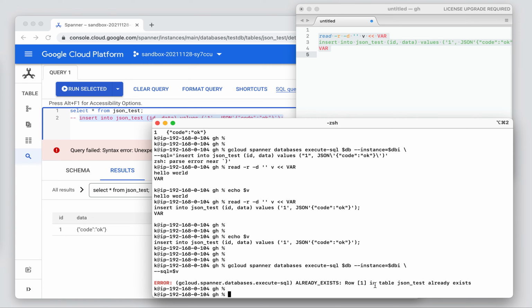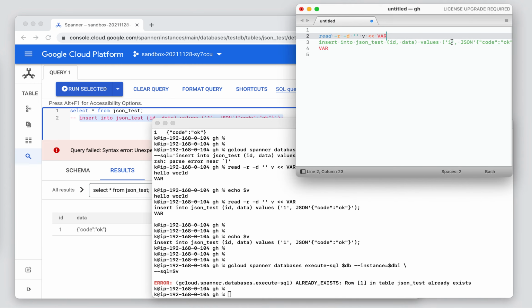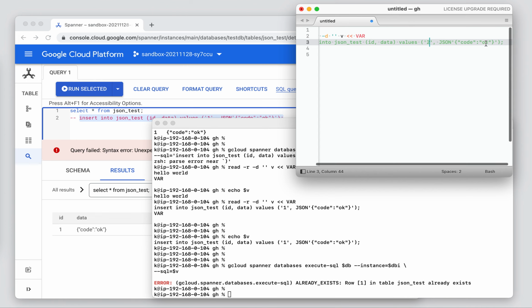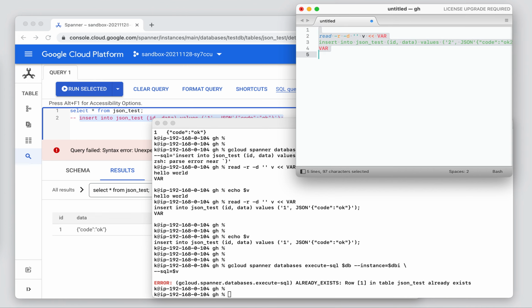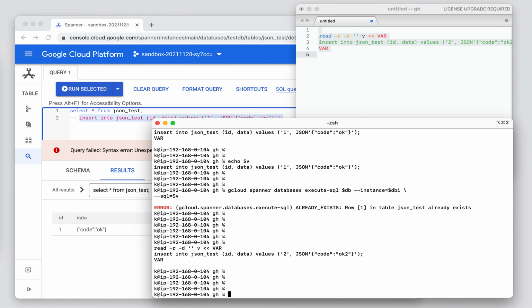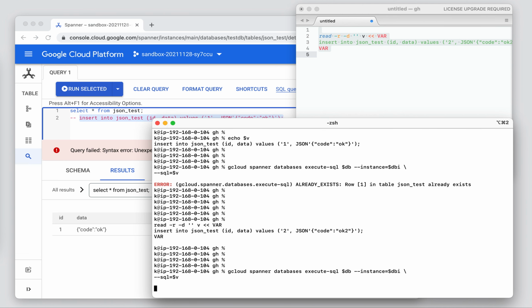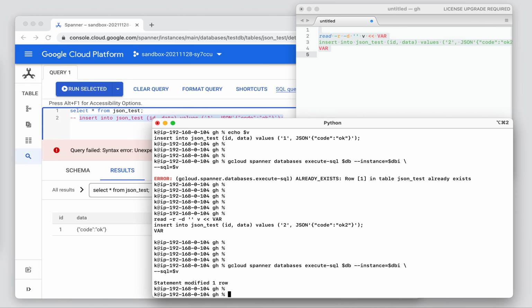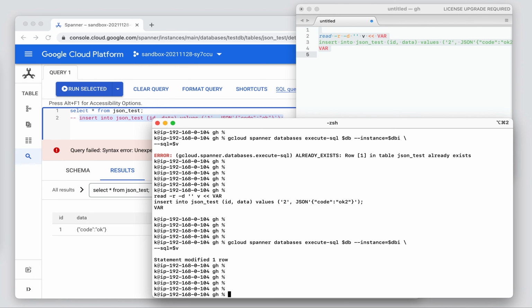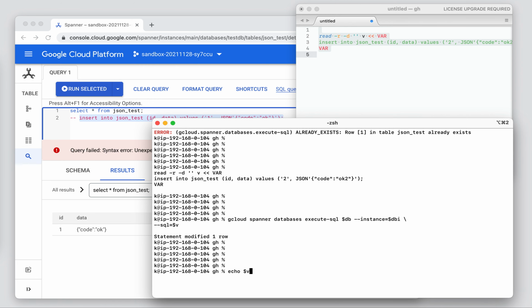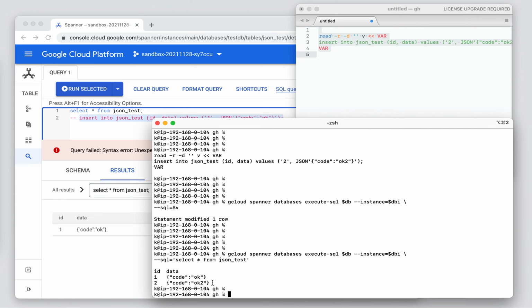And we have an error because row ID1 already exists. I need to update this to 2 and code K2. Let's try one more time. And here we go, it works. Let's query this table. And now we have 2 records.